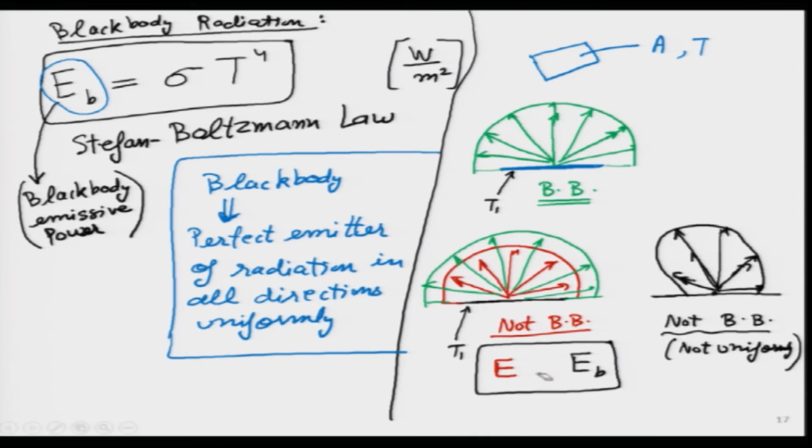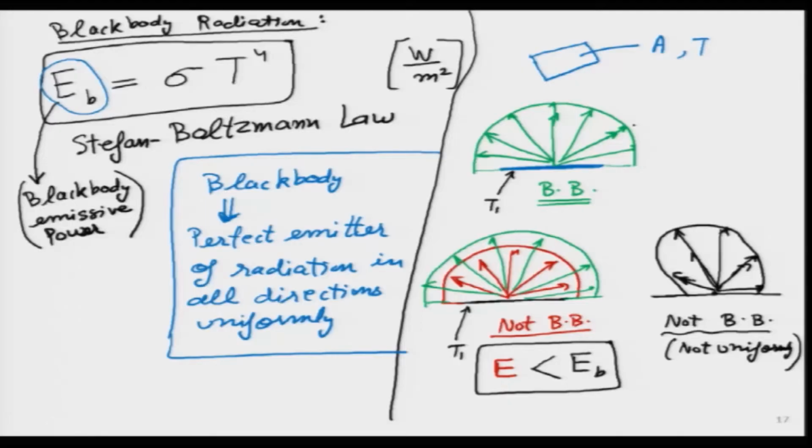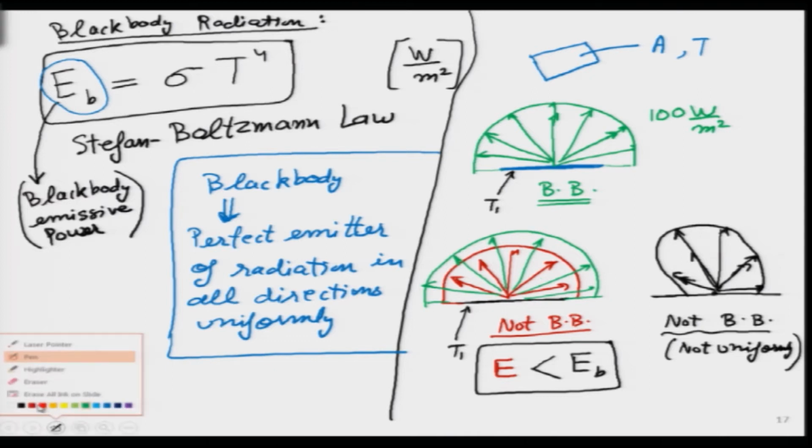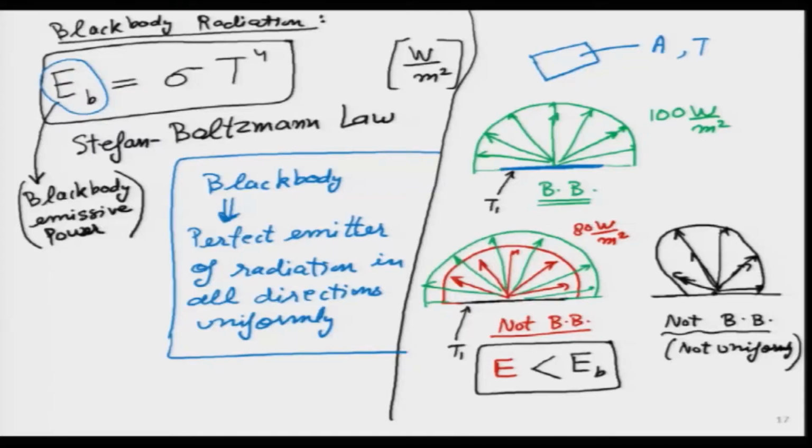This is a less than sign, I will draw it again. What it means is, if I use the Stefan-Boltzmann law and for my particular body I get some value of E_B, say I get the value for this green body as 100 watts per meter square, then for this other red body, the value we get for E may be less than 100. It may be 80 or 90 or 70 or 60, it can be any value, but it has to be less than 100. What happens if it is equal to 100? Then we will start calling it a black body, because then the green and the red one become equal. So the first is a black body, the second is also a black body.